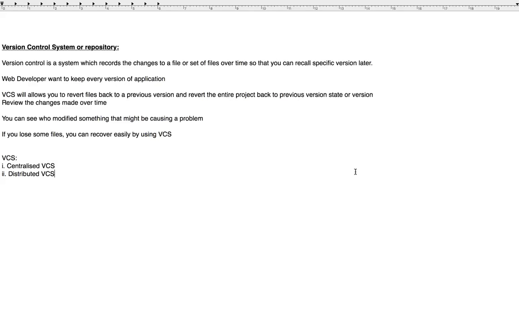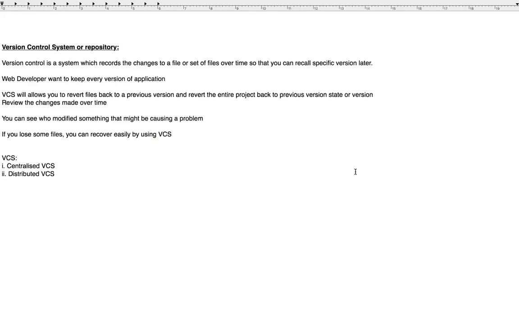Basically, the most obvious one is that the centralized server represents a single point of failure. If the server goes down for an hour, during that time nobody can collaborate with each other, and nobody can save the changes they made.